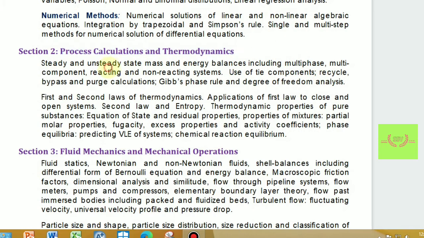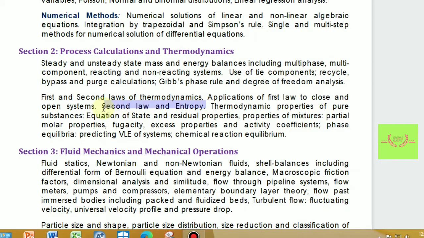Now the second subject is process calculation and thermodynamics, which we call CPC or thermodynamics. In CPC we will see most questions on recycle, bypass and purge calculation. Similarly, we have a 1 mark question every year on Gibbs phase rule and degree of freedom analysis, and we will surely see a question on recycle, bypass and purge, that is of 2 to 3 marks.